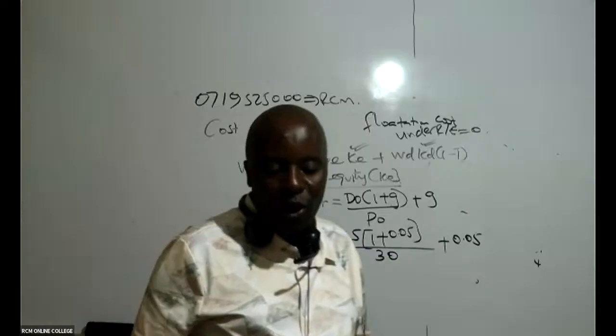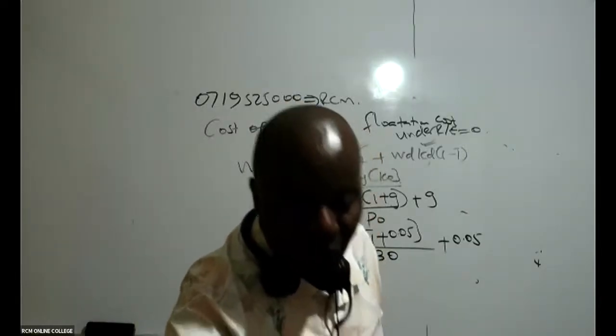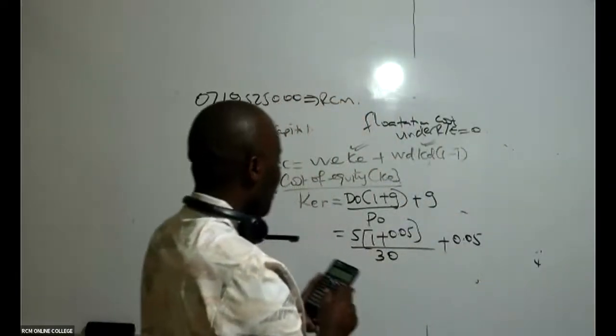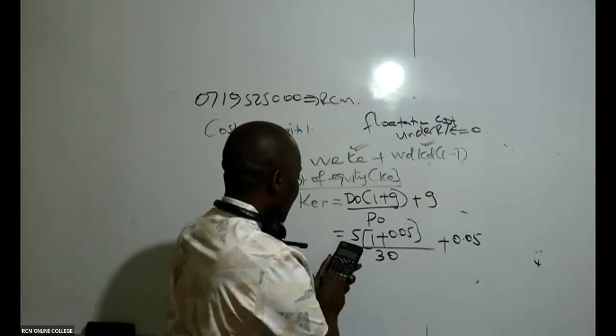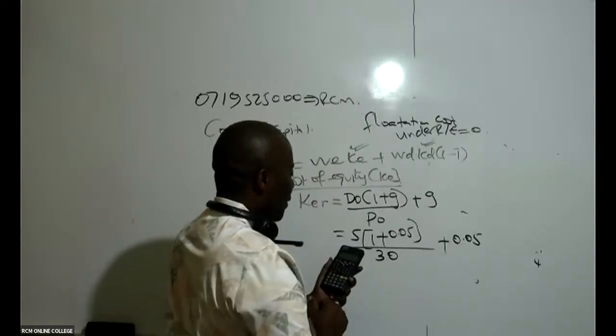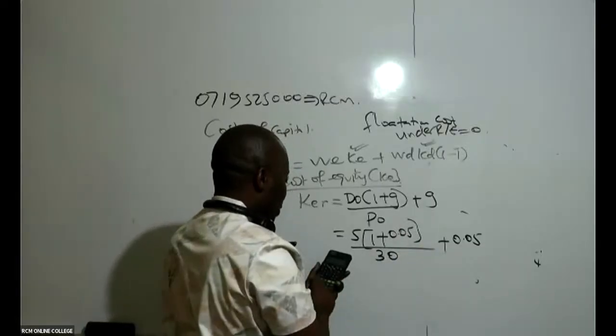So let us all get our calculators. We are saying 5 times, in brackets, 1 plus 0.05, close, divided by 30, equals. Whatever I get, I add this growth rate, plus 0.05.